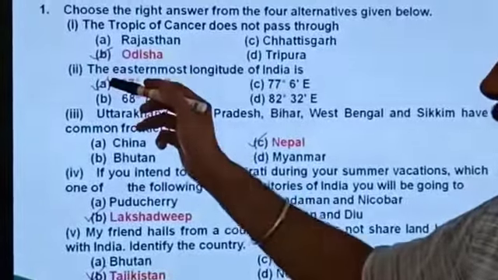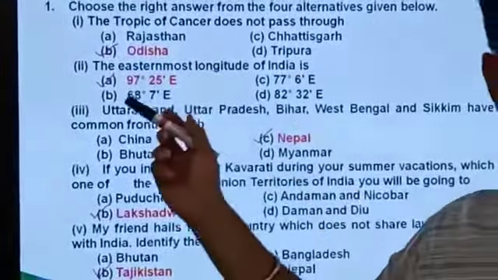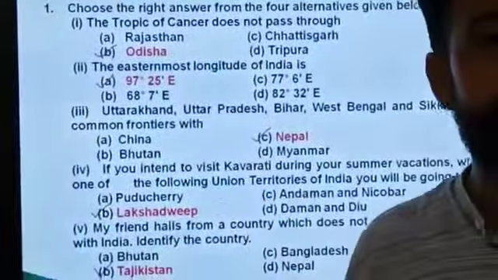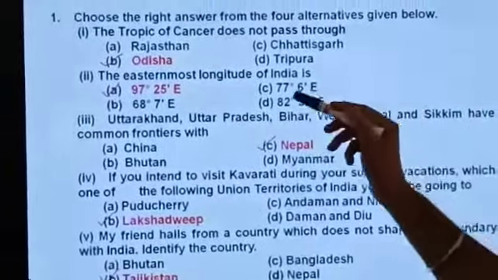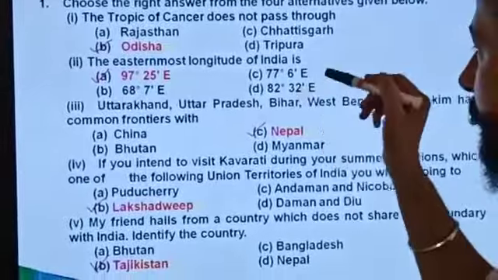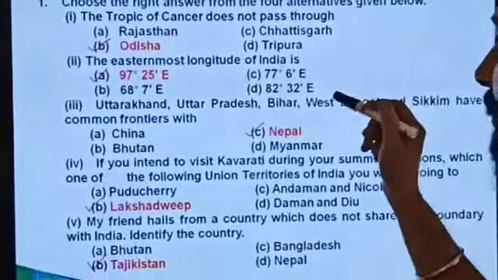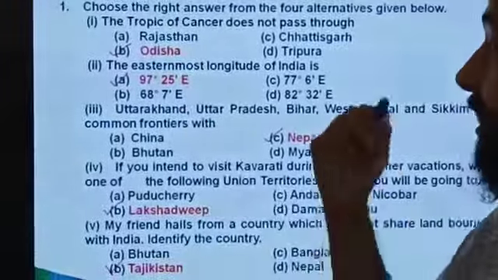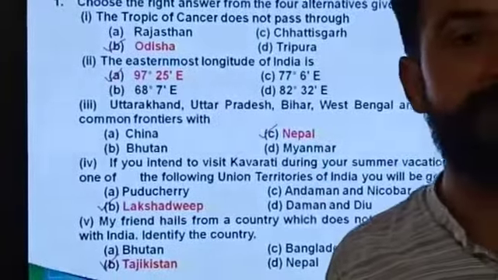The easternmost longitude of India is 97 degree 25 minutes east, 68 degree 7 minutes east, 77 degree 6 minutes east, 82 degree 32 minutes east. Which is the right answer? A, 97 degree 25 minutes east.